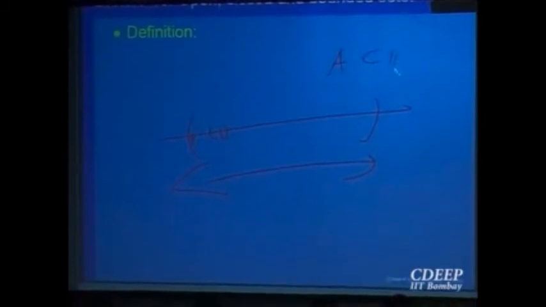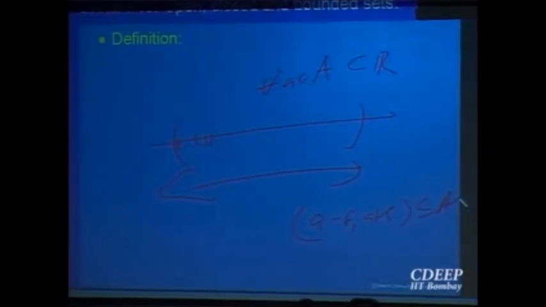Even you can do it for a subset A of the line. You can define what is called an open set in the line also. So what should be called an open set in the line? For every point a belonging to A, I should have an open interval a minus delta to a plus delta, which is inside A. So that set A you can call an open set. And that definition can now be extended easily to the plane R2, R3, anywhere, wherever there is a notion of distance. So we extend and define what is called an open set.